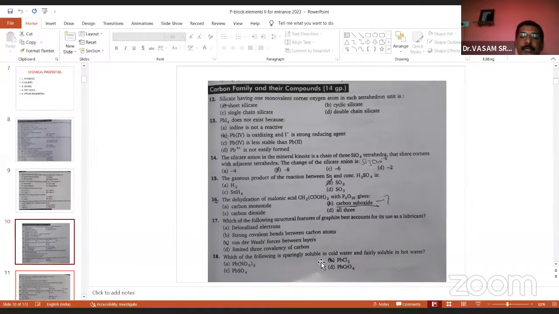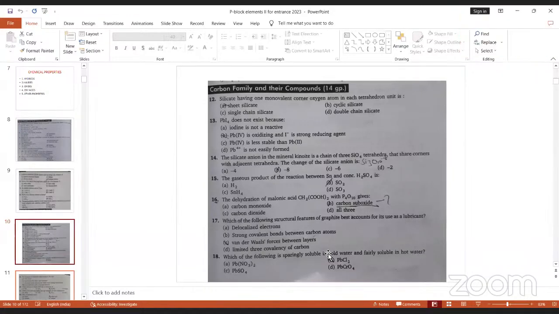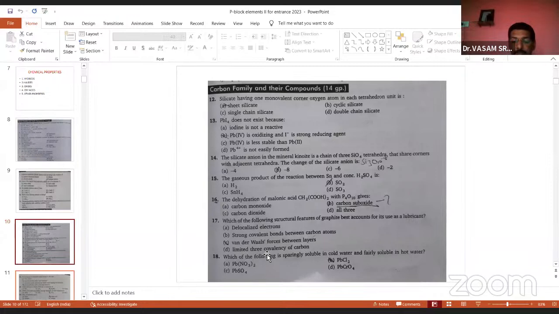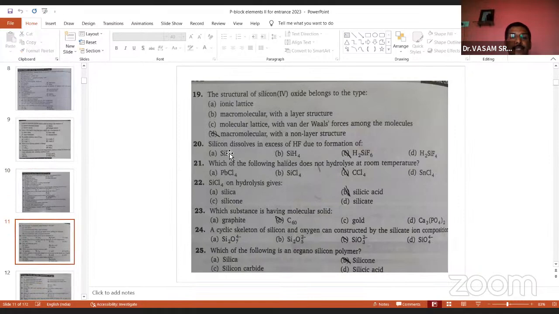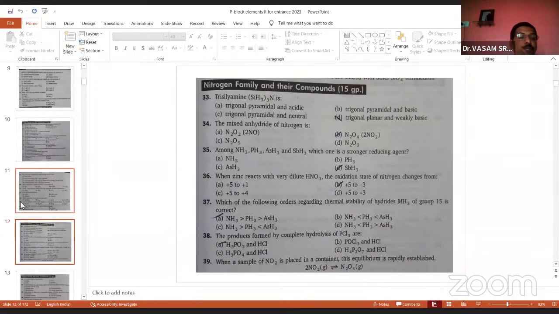Which of the following is sparingly soluble in cold water and fairly soluble in hot water? This is also one question we are expecting. These are the model questions from fourth group elements. And silicon dissolves in excess of HF due to formation of... And which of the following halides does not hydrolyse at room temperature? And silicon tetrachloride on hydrolysis gives... And which substance is a molecular solid? Okay, so these are the model questions from fourth group elements.